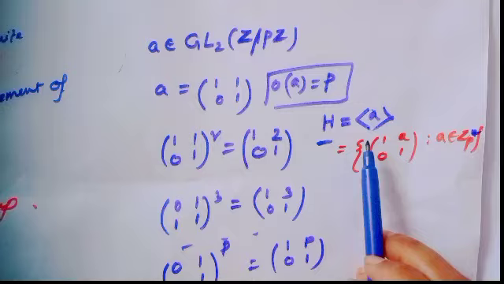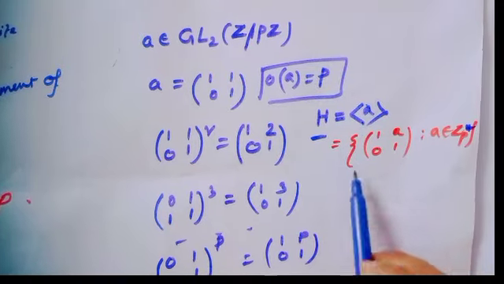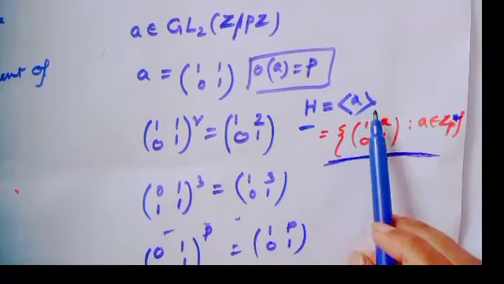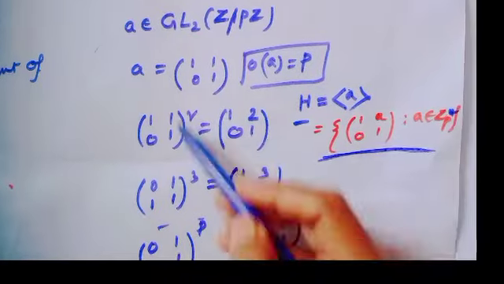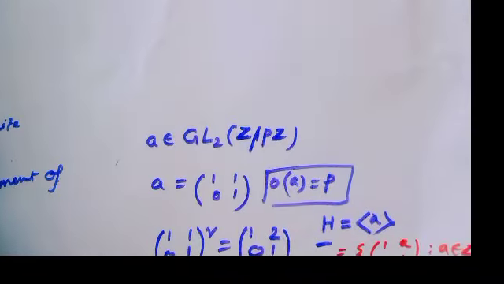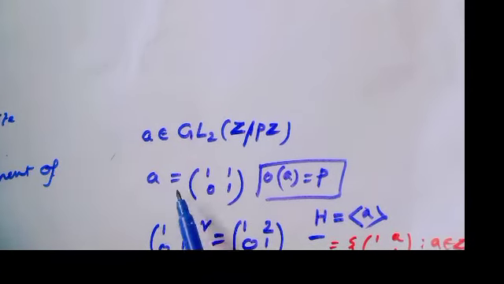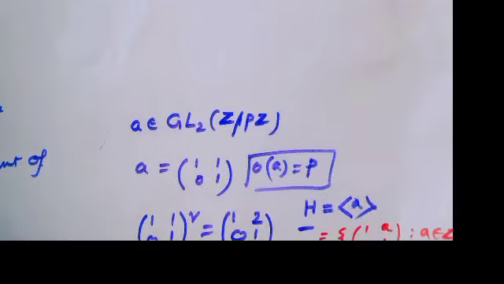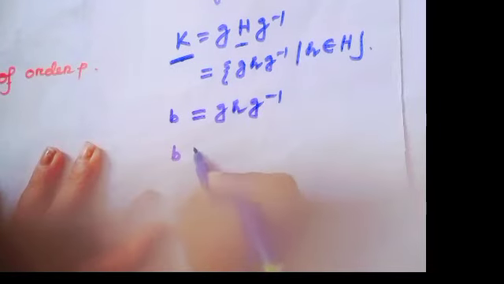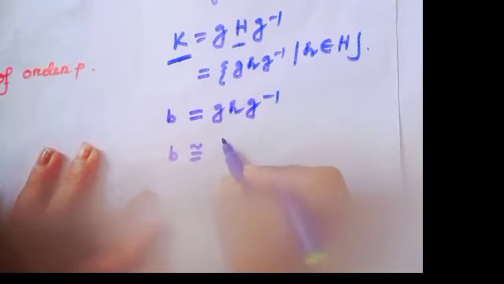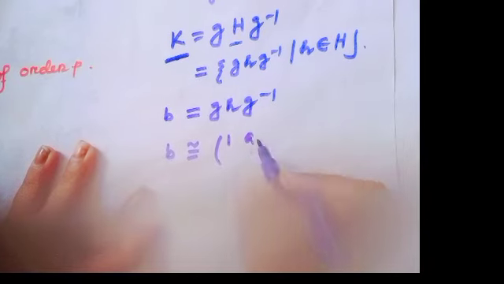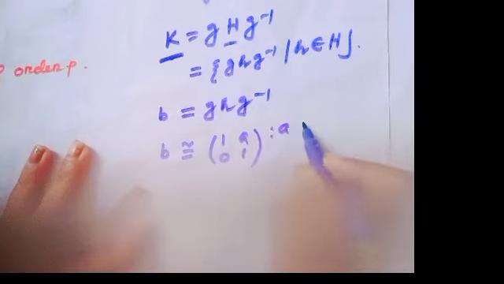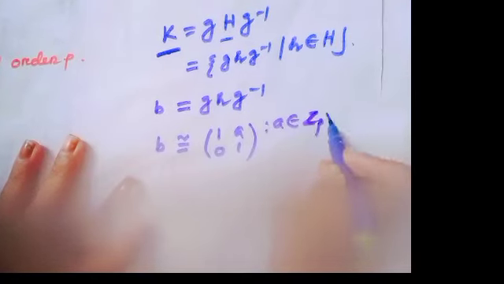Here H is the cyclic subgroup generated by A, and this is the general form of this subgroup. Since A is a particular element of this group and the order of A equals P, we can say B is conjugate to this element [[1, A], [0, 1]], which is the general form, where A is a member of Z_P star.